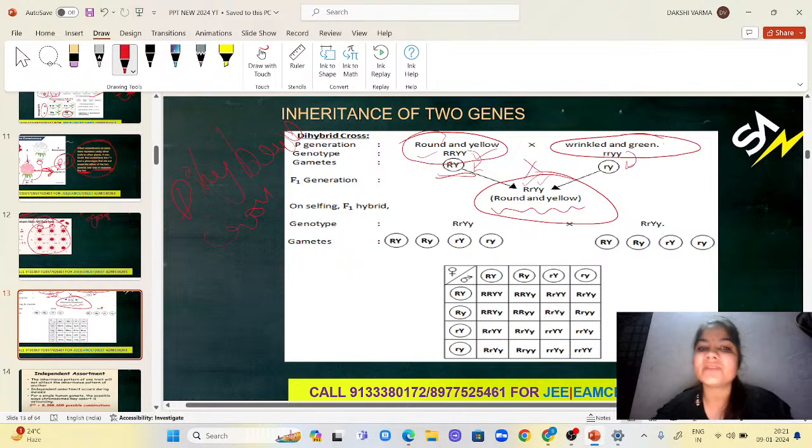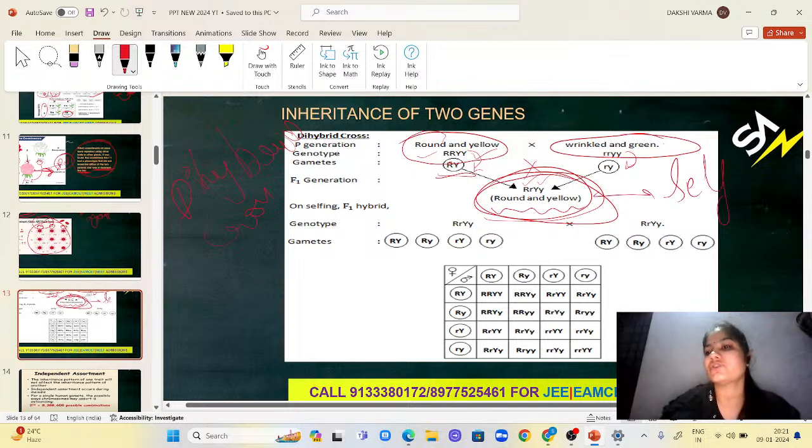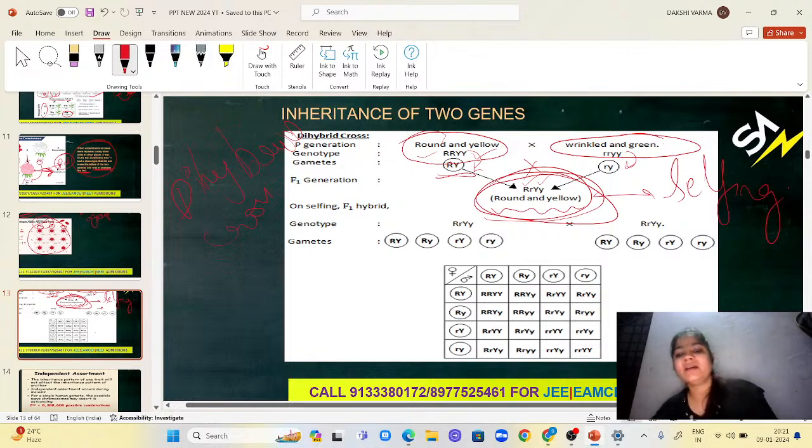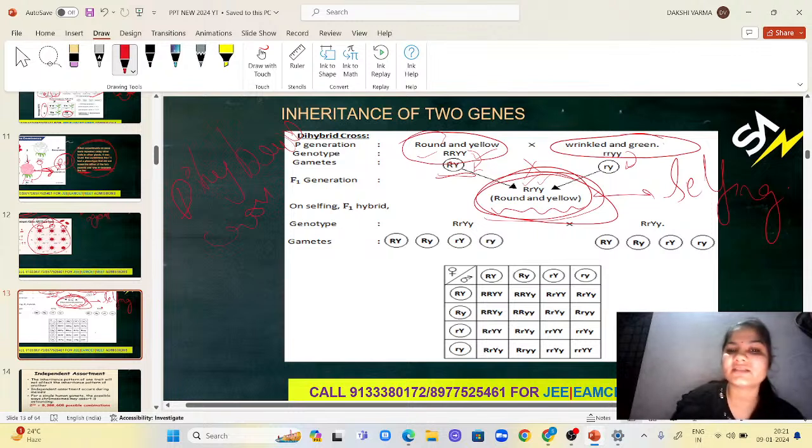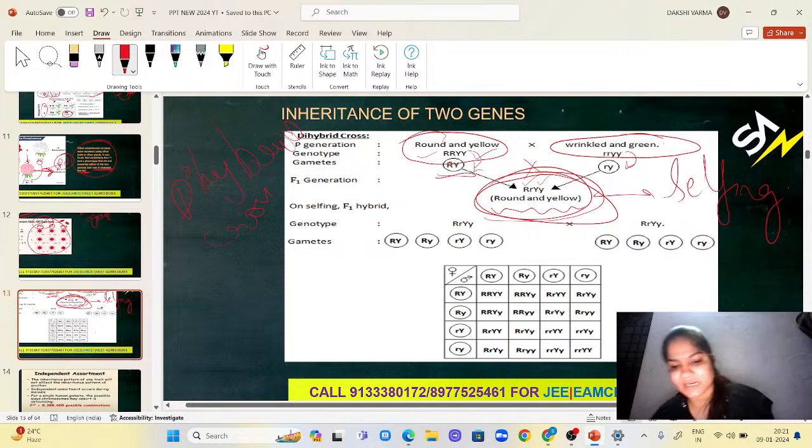Now, as we know, if we got the F1 generation, what do we have to do? The F1 generation should undergo selfing. When we are selfing, this is the Punnett square which we are going to get.